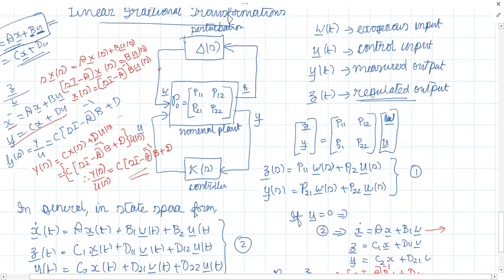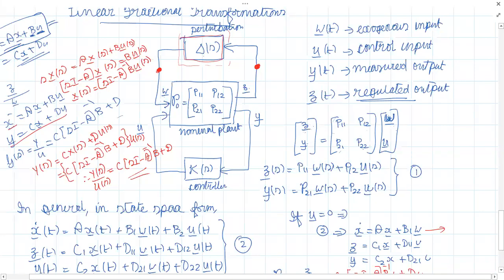Suppose W is a disturbance coming to the plant, and this is the output going to the perturbation block. You may not always know the delta. We are assuming that you are separating the delta from the plant. You will have only the disturbance signals. So from the disturbance signal and from the affected output, you are modeling the perturbation.